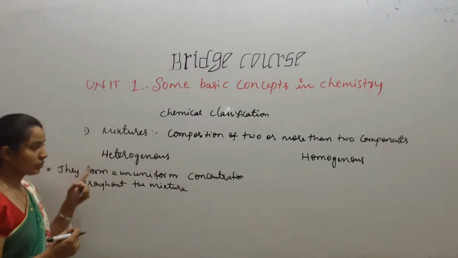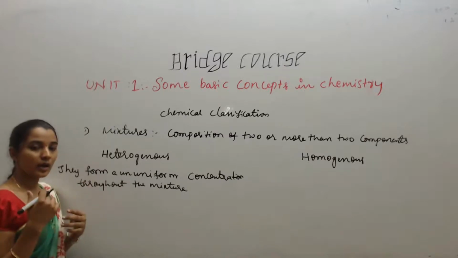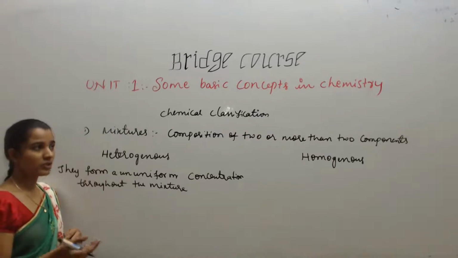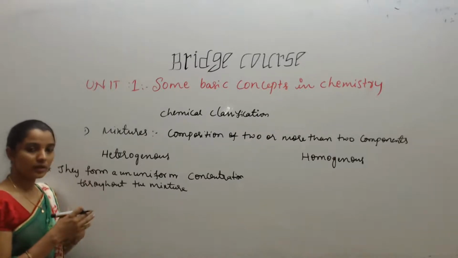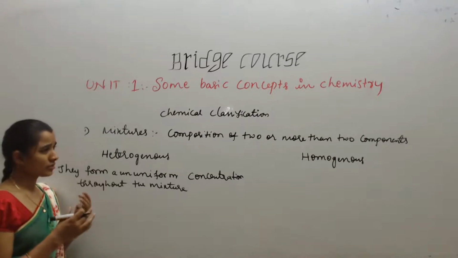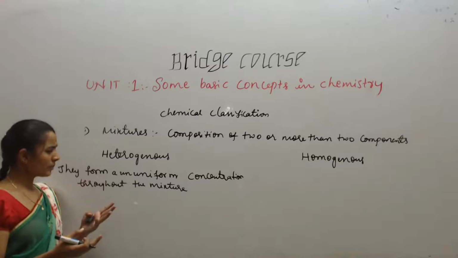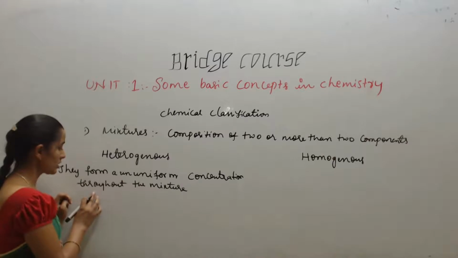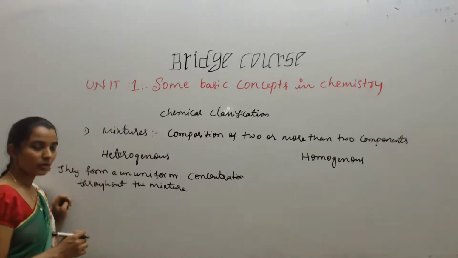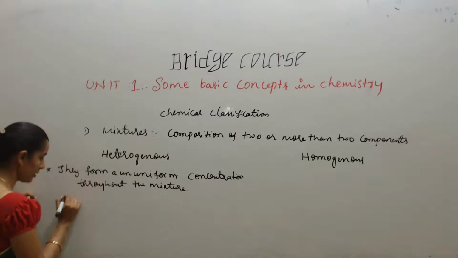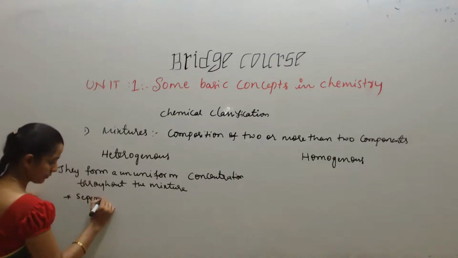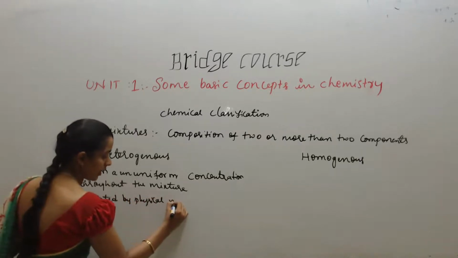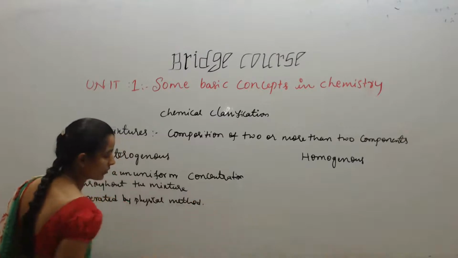So for example, students, a mixture of sand and flour is there. Okay, a mixture of sand and stone, or a mixture of any two cereals like dal, you may say. Okay, a mixture of rice and jowar. What happens then? They are what? Heterogeneous mixture. They form a non-uniform concentration throughout the mixture. Okay, and these are separated by what? Separated by physical method. Either by filtration or by anything we can do it.